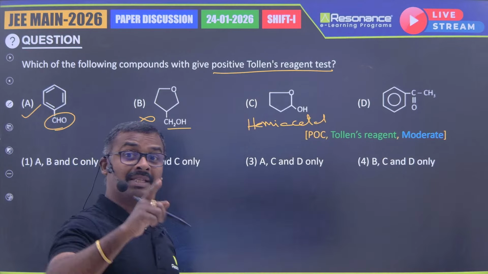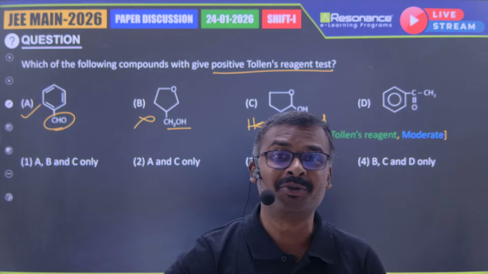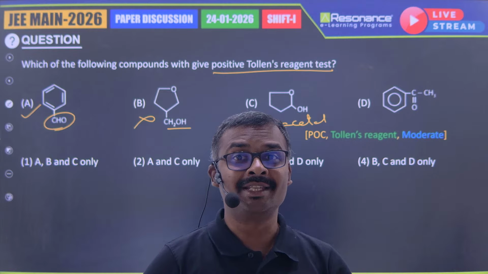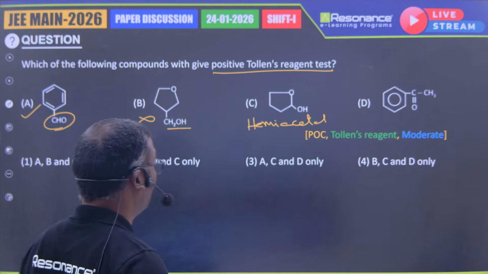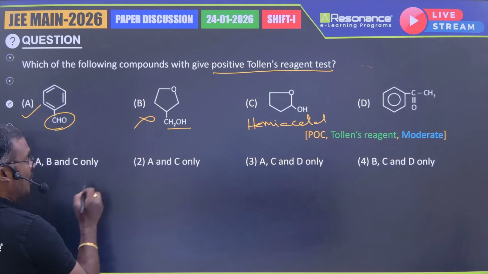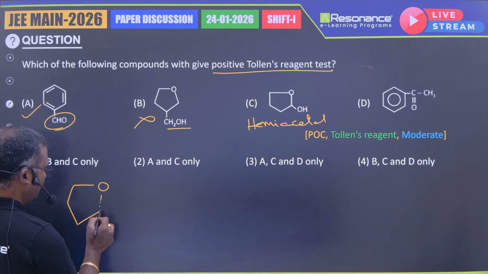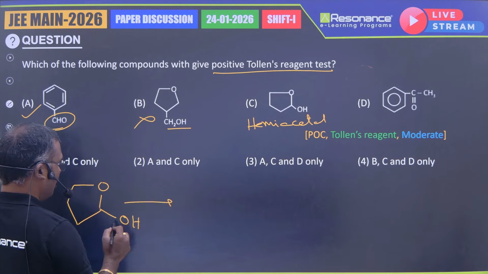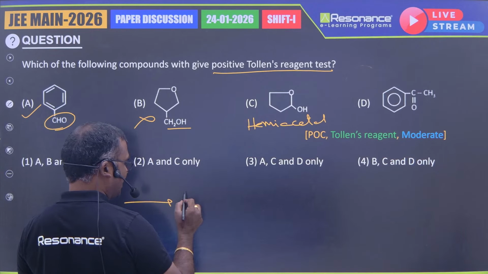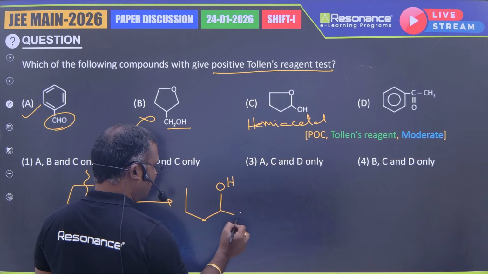Hemiacetals also will give the Tollens test. Why, sir? Why hemiacetals will give the Tollens test is because a hemiacetal in presence of Tollens reagent will become an aldehyde. Hemiacetal will get hydrolyzed to become an aldehyde. Same compound, even if I take also, this will be broken down, so that you will be getting it as a gem diol, right?